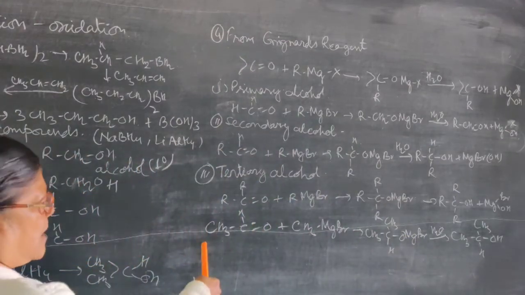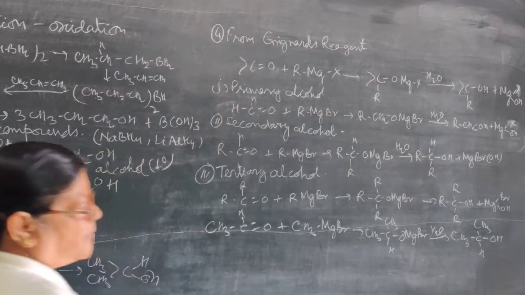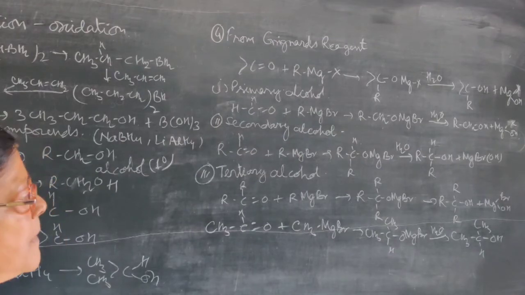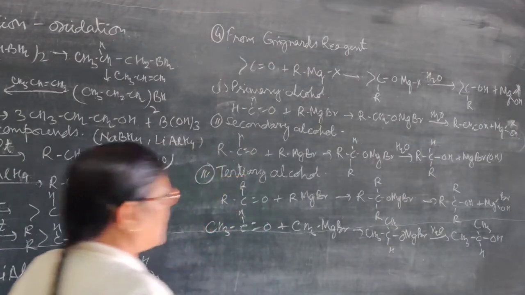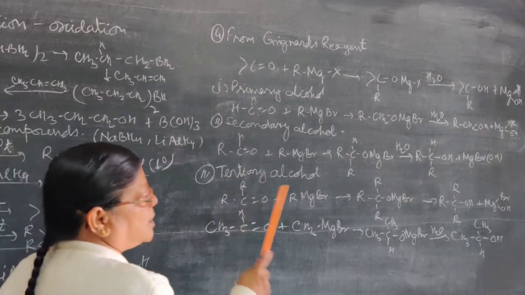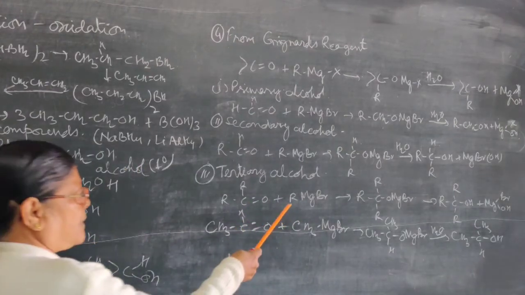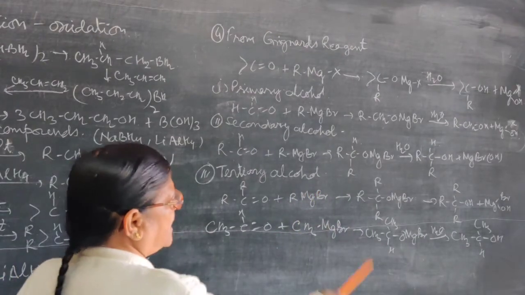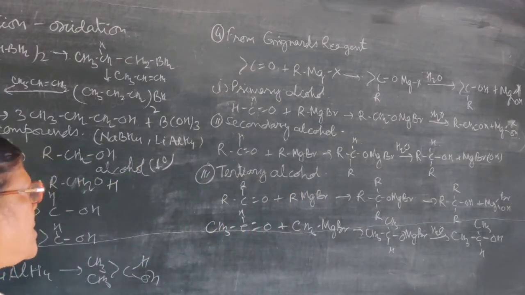So here I have taken the acetaldehyde, when treated with methyl magnesium bromide, then the product will be propane 2-ol. Also you can say that there is an increase in the number of carbon atoms, as well as the formation of the secondary alcohol. Now to prepare the tertiary alcohol, we have to take the ketone. When we take ketone and do the reaction with the alkyl magnesium bromide or the Grignard reagent, then you will get the addition product, which on hydrolysis will form the tertiary alcohol.